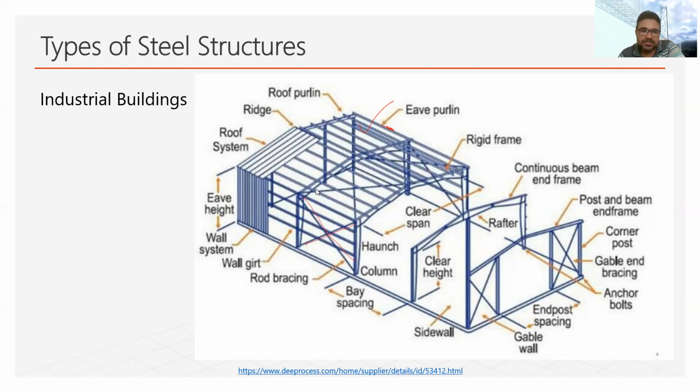These horizontal lines are known as eave, wall girt. Then these vertical members are known as end post. These are known as gable post. So these are the different terms used for different elements of the industrial building.